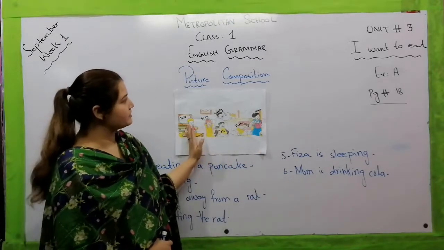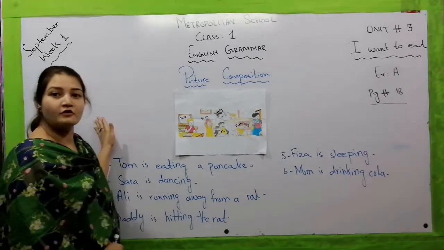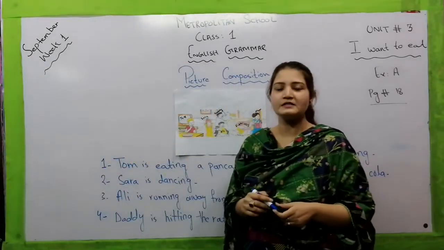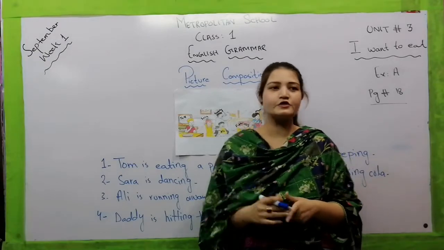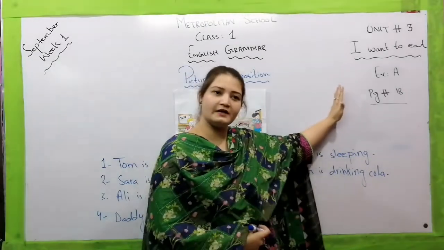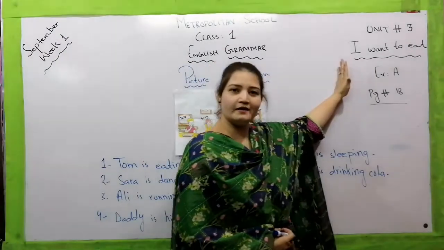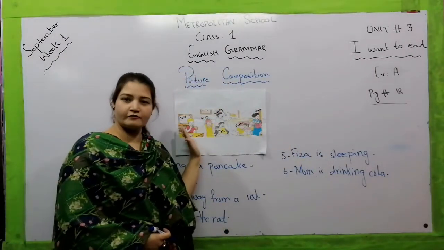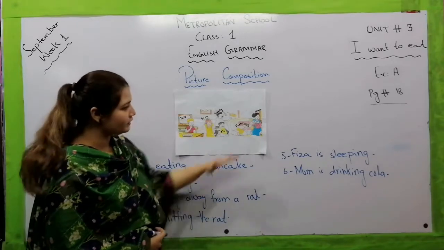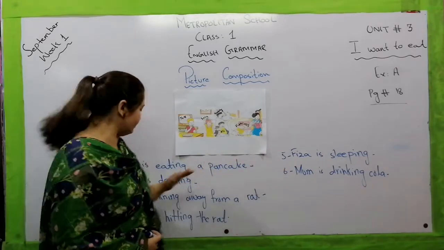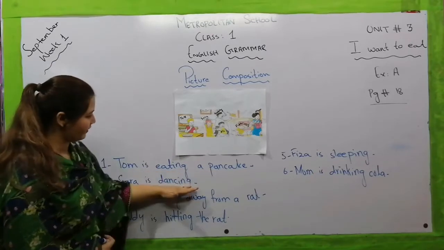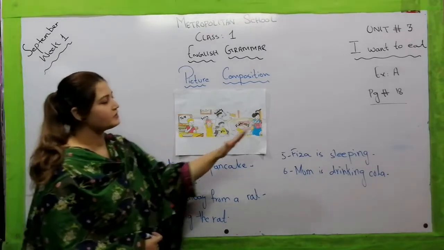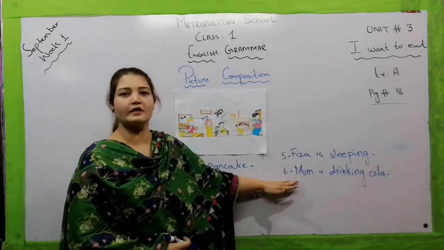So my dear students, that was all for today's picture composition. You have to write this composition in your grammar copies very neatly, but at first you have to open page number 18, exercise A. There is a picture, the same picture is over there. You have to look at the picture carefully and then write all these sentences. Let's repeat once again. Tom is eating a pancake, Sarah is dancing, Ali is running away from a rat, Daddy is hitting the rat, Fiza is sleeping, Mom is drinking cola.